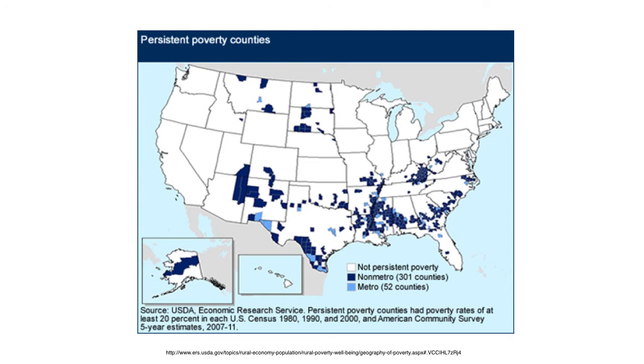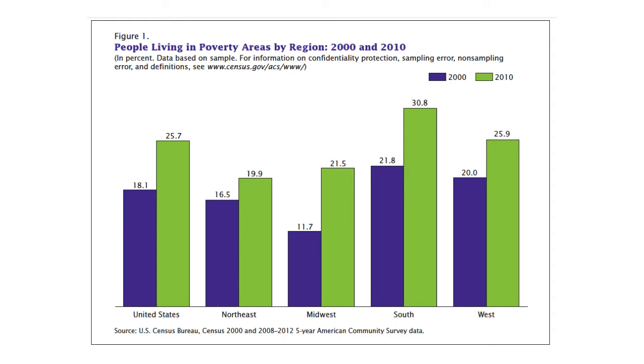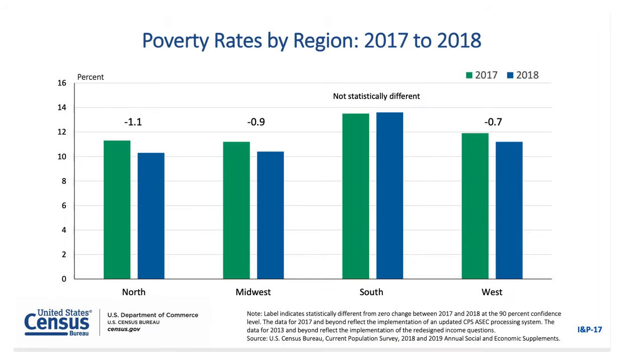Now this shows us what's often called persistent poverty, that is, areas that are not just poor today, but have been very poor in every decennial census every 10 years since 1980. So do you notice a familiar pattern? And this is, again, where those areas of concentrated poverty tend to be. Notice how important a role the South plays, and notice how this pattern is least terrible in the Northeast. And here's that same breakdown for the last 2 years for which we have data.